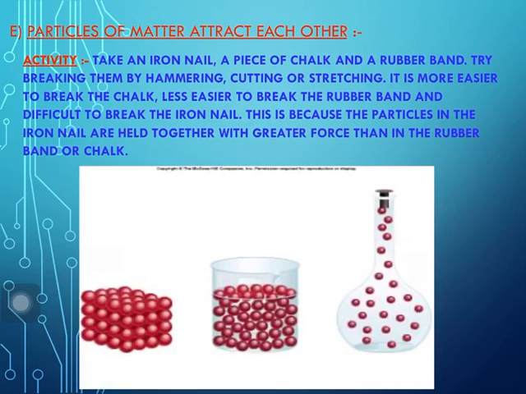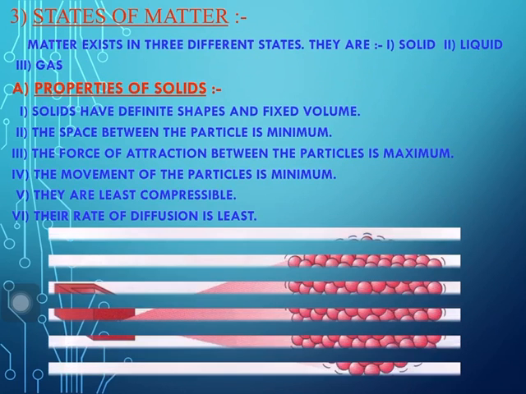States of matter. Matter exists in 3 states: solid, liquid and gas. Solids have definite shape and fixed volume. The space between the particles is minimum. The force of attraction between the particles is maximum. The movement of particles is minimum. They are least compressible, and their rate of diffusion is also least. You can see this from this figure.